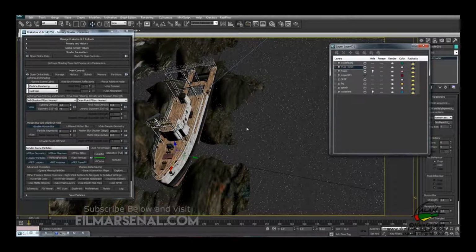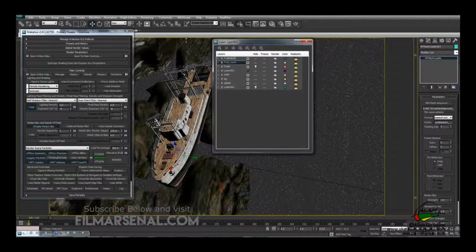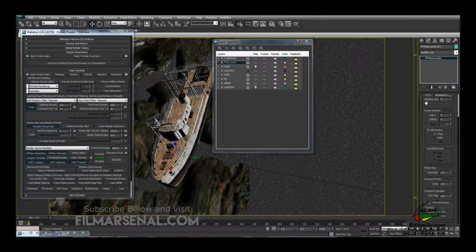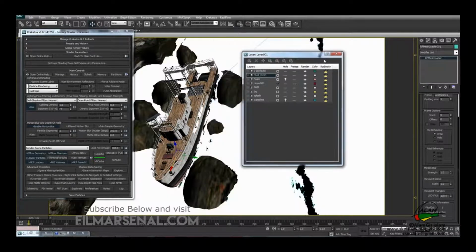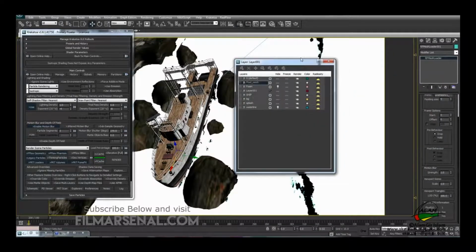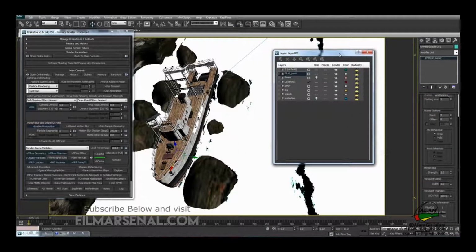So we need to have all 3 of the geometries, and you can see I have the fluid mesh in low resolution, but for Krakatoa to calculate the matte from the RealFlow mesh loader, we have to switch it back to 100% of the LOD. Okay, so we have the mesh loaded.